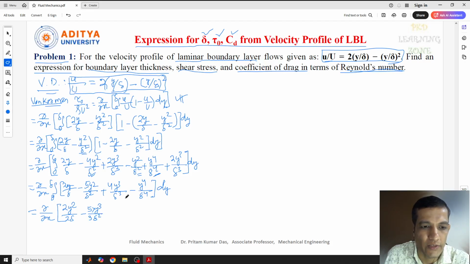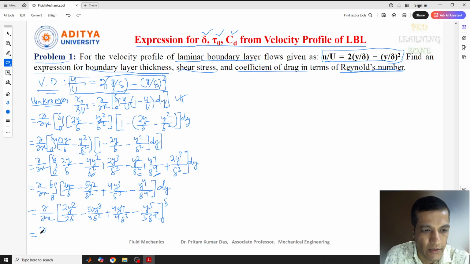Now plus 4 into y to the power 4 gives y to the power 4 by 4 delta cube, and minus y to the power 4 integrates to y to the power 5 by 5 into delta to the power 4. Okay, so this is whole from 0 to delta. Now we'll put the upper limit and lower limit here.